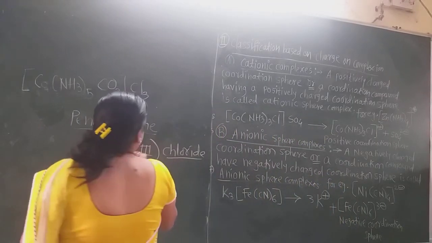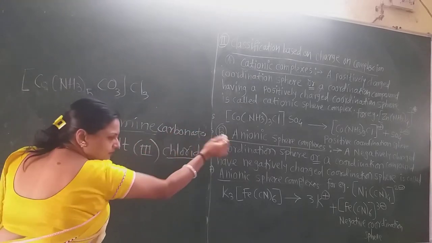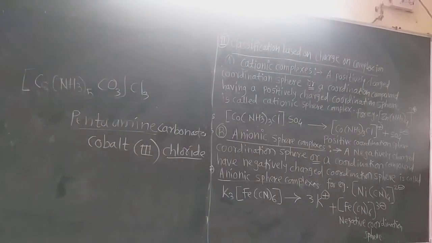So pentaamminecarbonato, in a straight line. Sorry, one word. There must not be any space between the different ligand names, as well as between the ligand name and the name of the metal ion. Write down the name of the metal ion on the same line, with no space in the one word.